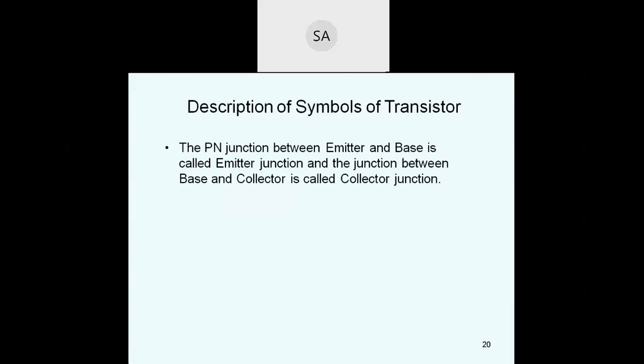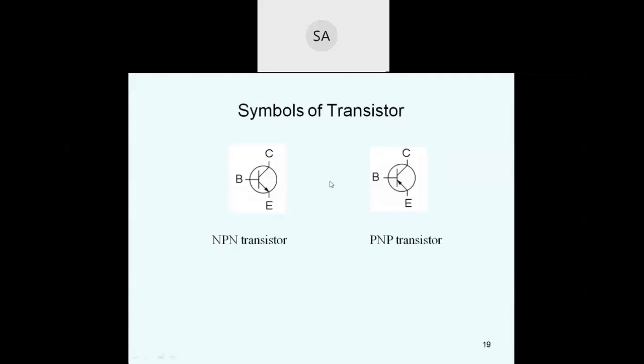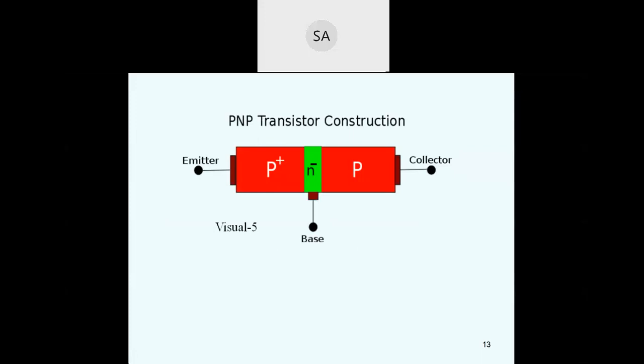Description of the symbols of transistors. The PN junction between the emitter and base is called the emitter junction, and the junction between the base and collector is called the collector junction. The emitter to base junction we call the emitter junction JE, and the collector to base junction we call the collector junction JC. So the base forms two junctions, one with the emitter and one with the collector.